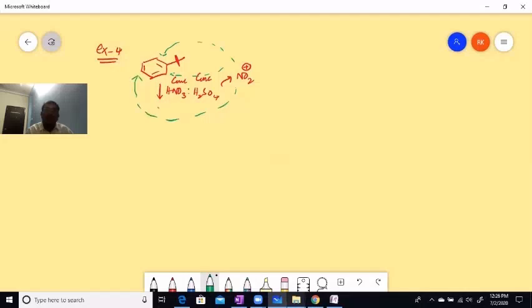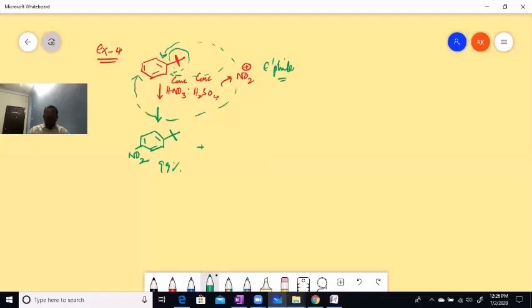But here, children, we should observe that this bulkier group inhibits the incoming electrophile. The incoming electrophile is restricted from the ortho position to the maximum extent, and it is directed to the para position to the maximum extent. That's why in this case, the major product is going to be the para nitro substituted compound, 99%.